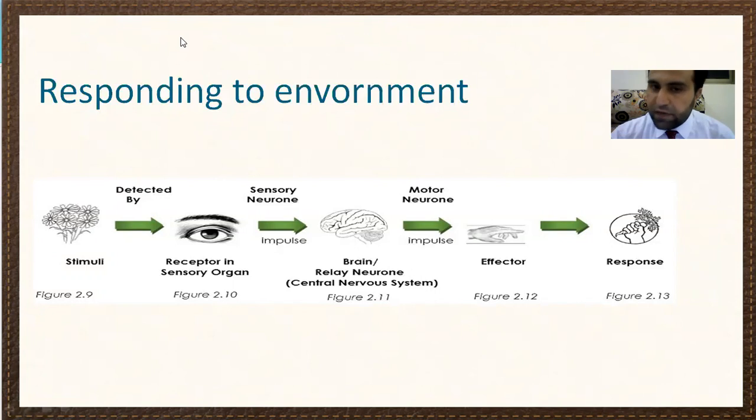So motor neuron will stimulate, and that motor neuron will take that impulse from the brain to effector. Effector in that case is hand, it will give a signal to your hand that you can take that flower. Okay, so that taking of that flower is actually your response.